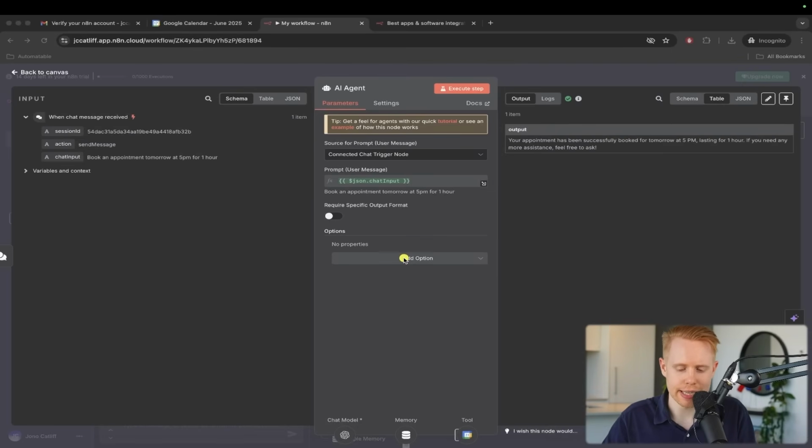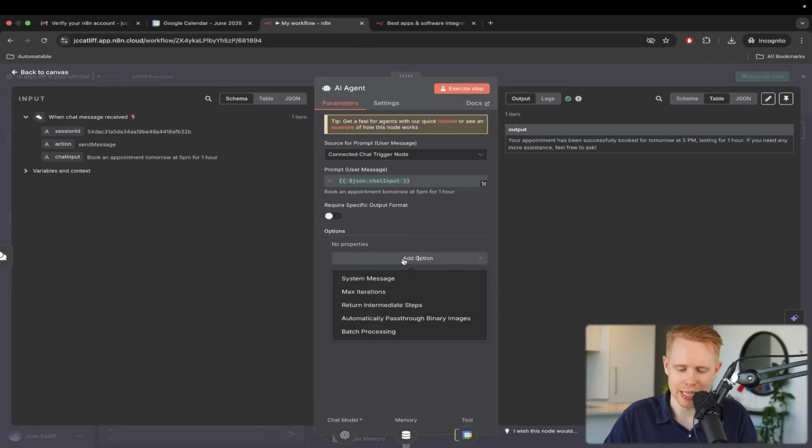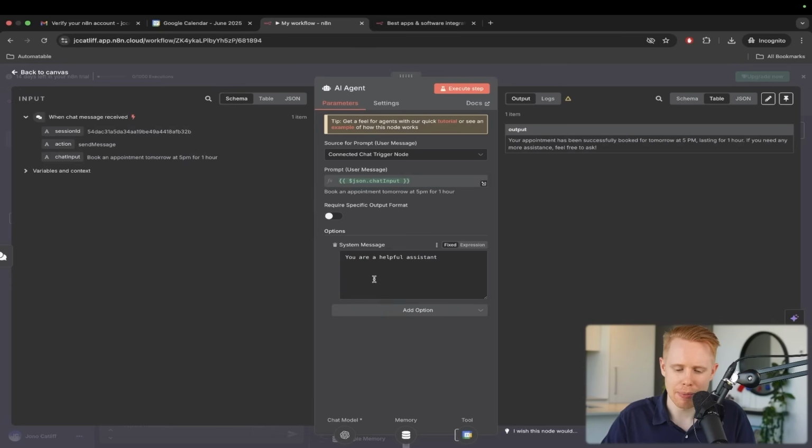Essentially we need to fix this Google Calendar because it's posting the event 1 year behind the actual date. So we're going to add an option, and we're going to go to something called a system message.